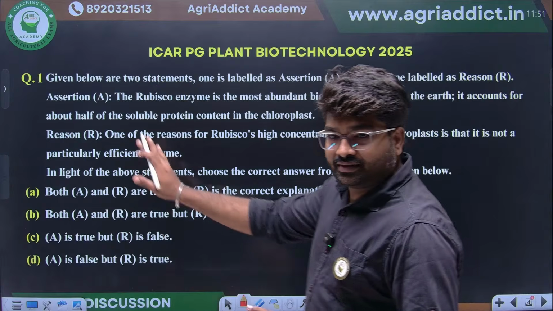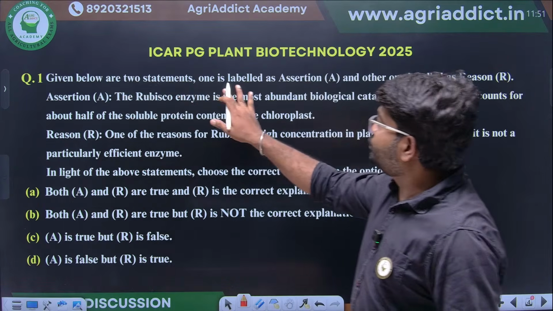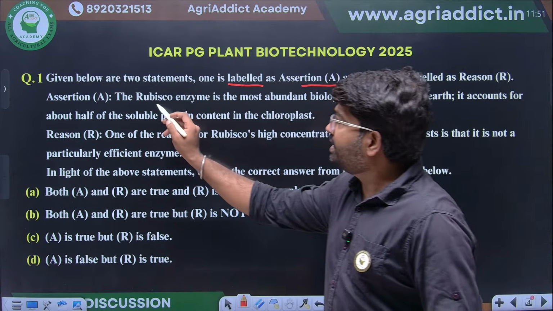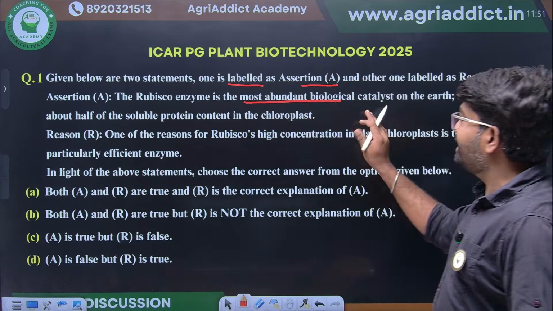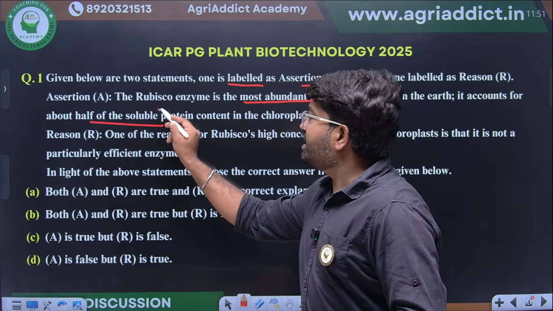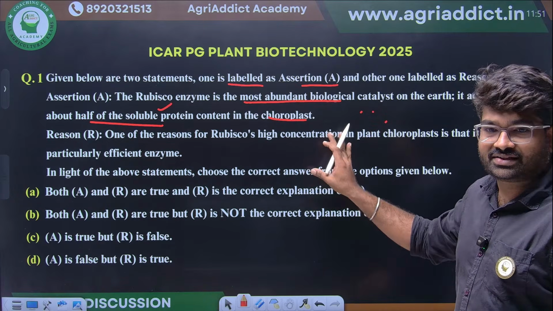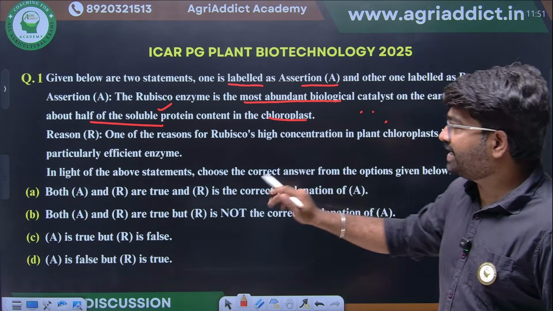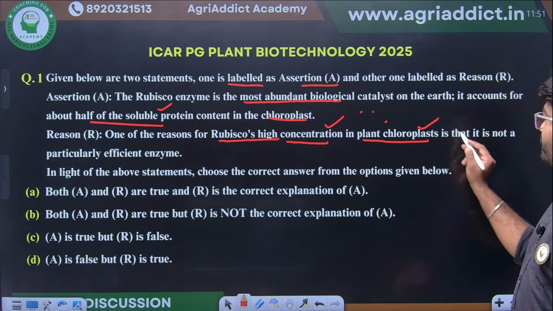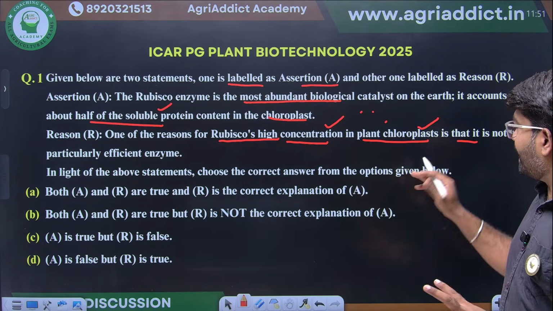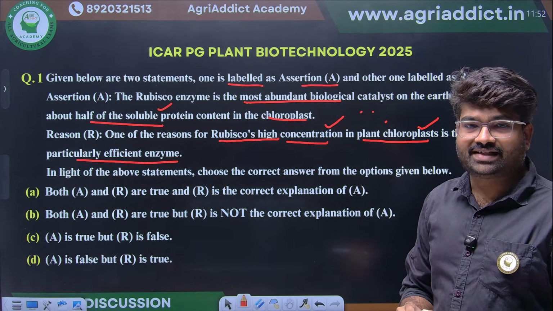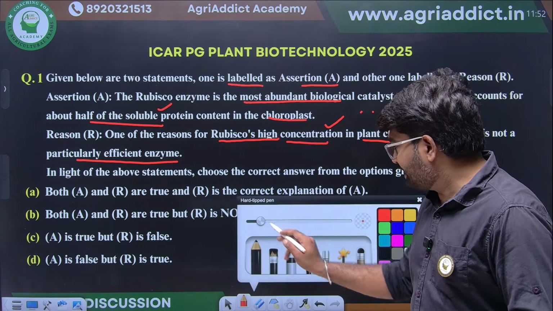First question. Given below are two statements, one is labeled assertion and another is labeled reason. Just read what they are giving. Assertion: Rubisco enzyme is the most abundant biological catalyst on the earth. It accounts for half of the soluble protein content in the chloroplast. Reason: one of the reasons for Rubisco's high concentration in plant chloroplast is that it is a partially efficient enzyme. What will be the correct answer, students?